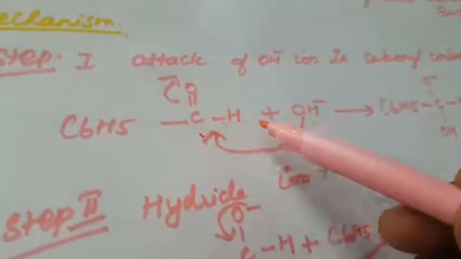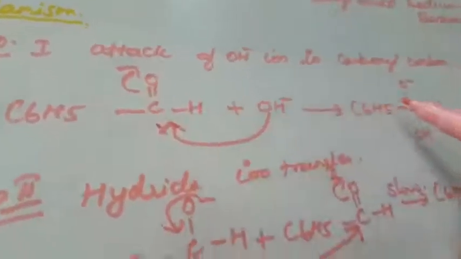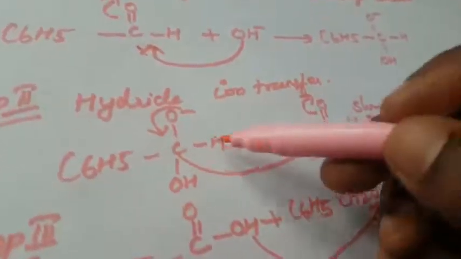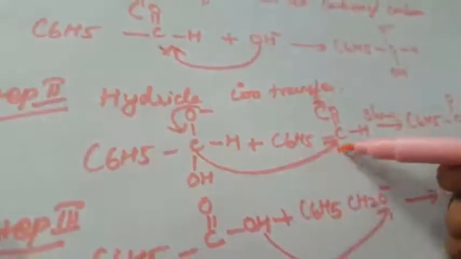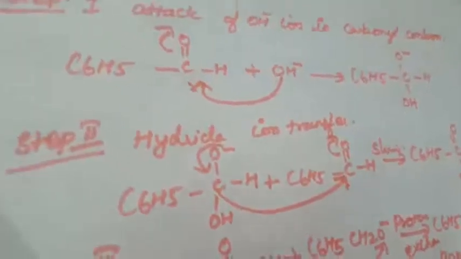So what is the first step? The first step is the OH minus ion attached to this carbonyl compound. So the OH minus ion attaches to that, one bond comes here and the next bond goes outside. So that is O minus. So the next one is step 2, hydride ion transfer. So how will the hydride ion transfer? When the negative ion comes in, the bond becomes a double bond. So when it attaches here, you get this compound, that is CH2O. Then again an acid base reaction is written, so that is proton exchange. This is proton exchange, that is only the hydrogen ion moving to that position. So this is the other one. Okay, so this is called the Cannizzaro reaction.